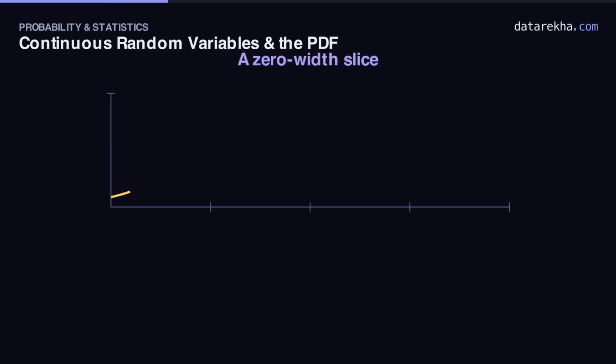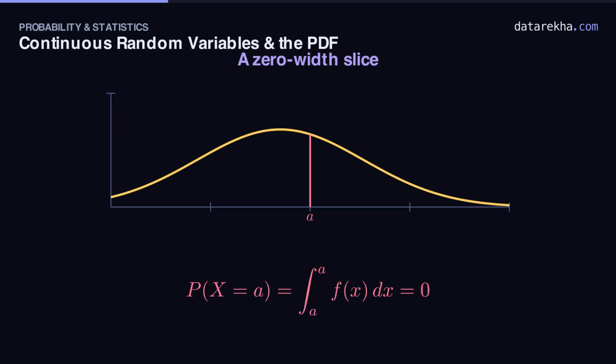Now a fact that surprises everyone the first time. For a continuous variable, the probability of hitting any single exact value is 0. Not tiny, exactly 0. Let's see why. Ask for the probability at the single point A. That's the area of a slice with no width at all, just a vertical line. And a line has 0 area. There's nothing to shade. Formally, the integral from A to A is 0 because the top and the bottom limit